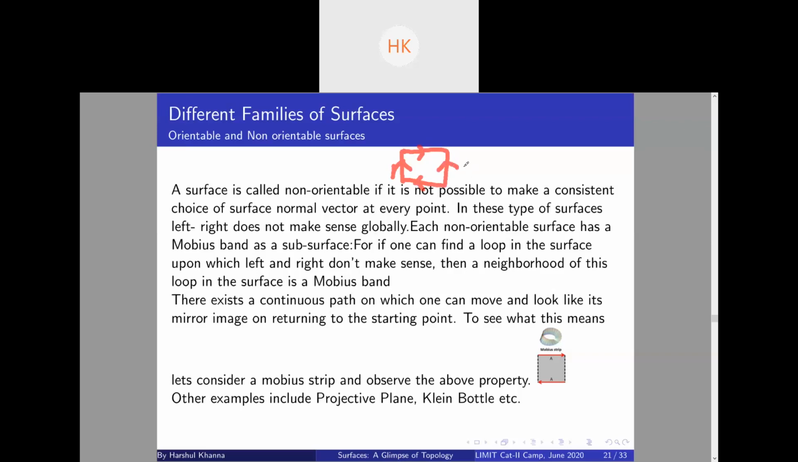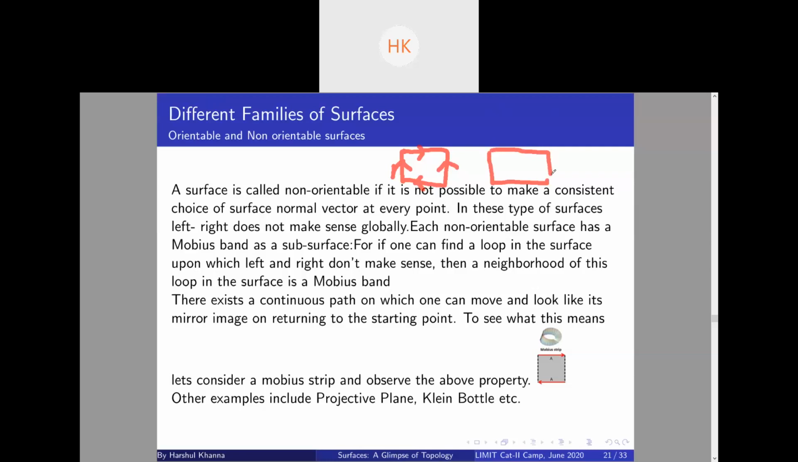Can everyone see this gives us a Klein bottle? Yeah. Now, what is a Klein bottle? We will talk about it later. If you don't know, just ignore it for now.